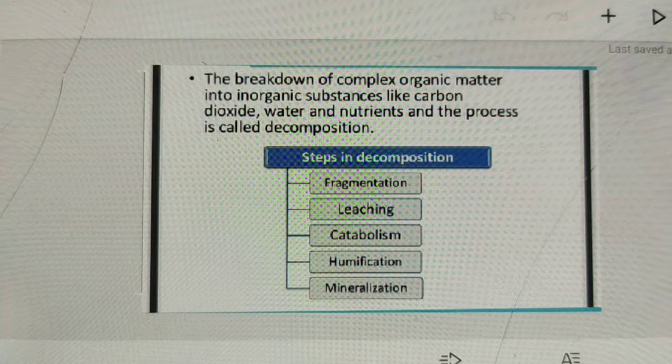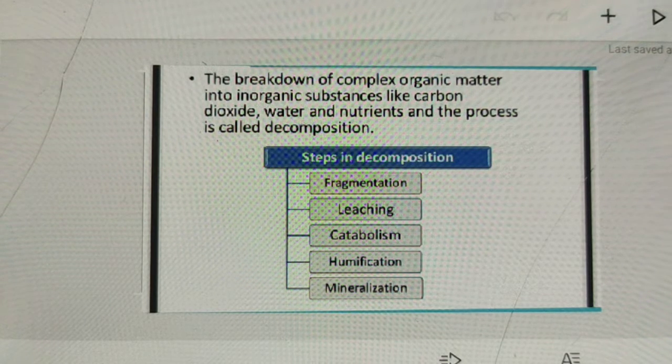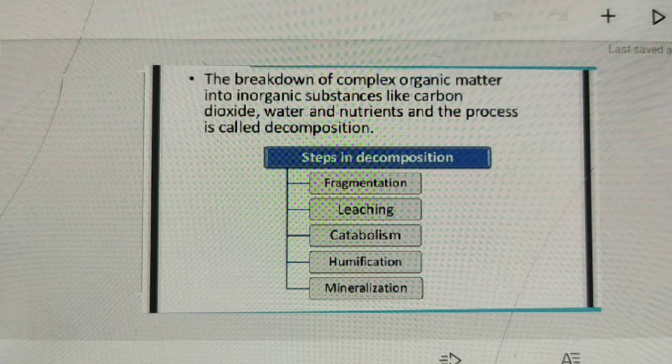Next, rate of decomposition. Different organic compounds are decomposed at different rates. For example, compounds like carbohydrates, fats, and proteins are decomposed rapidly, while compounds like cellulose, lignin, chitin, hair and bones are decomposed very slowly.